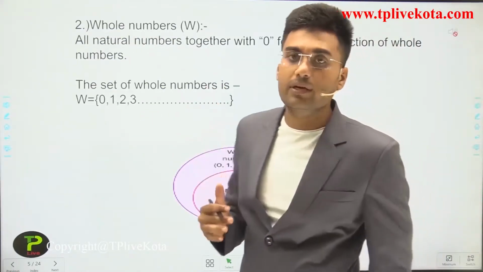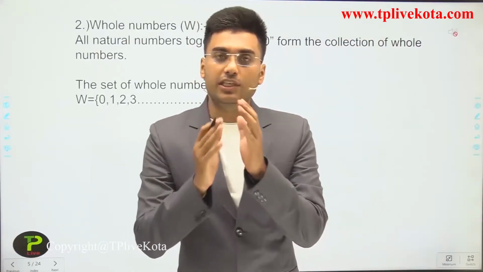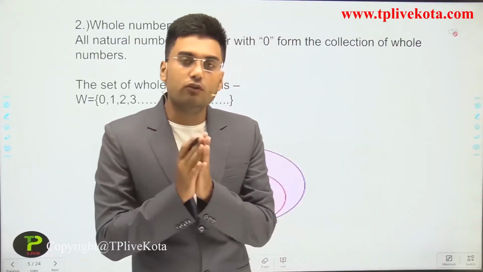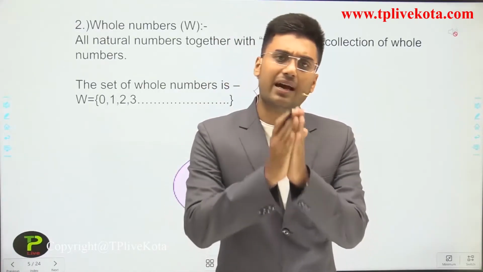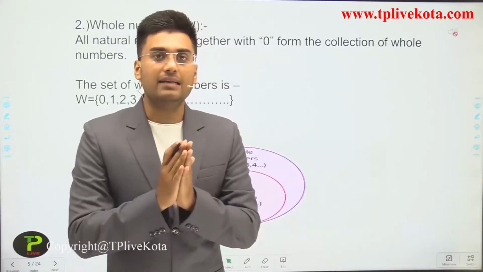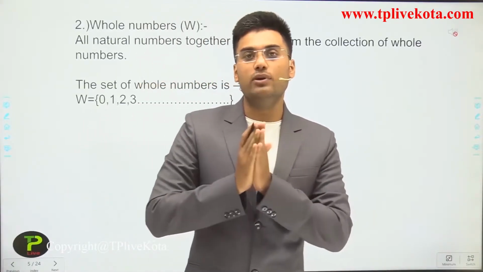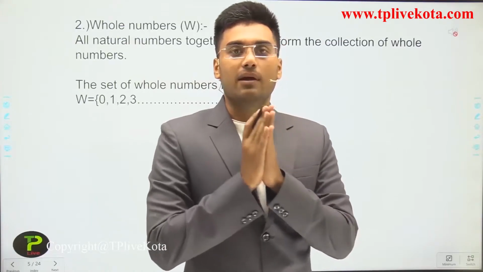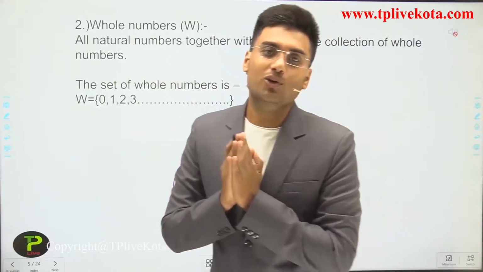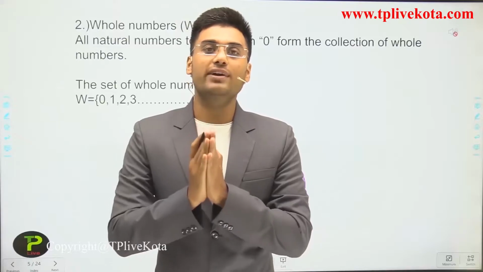After the natural numbers, the second type of number is whole number. What is a whole number? If we add 0 to the set of natural numbers, we get the set of whole numbers. 0 is a very important number, and it is a matter of pride for us as Indians, because an Indian mathematician discovered 0. So 0 is the pride of every Indian.